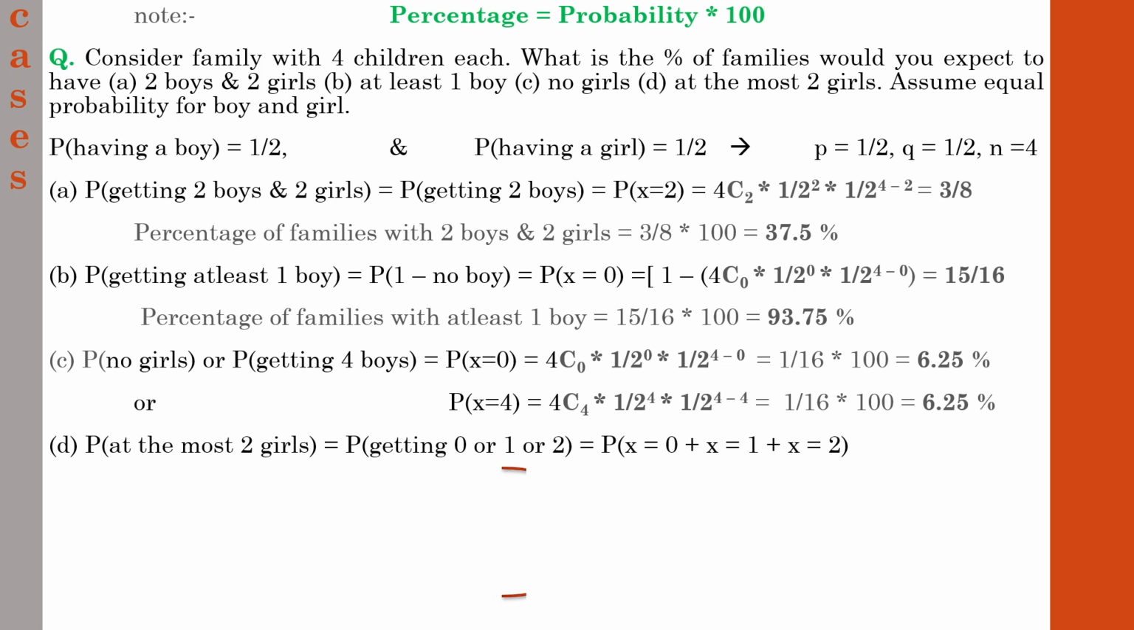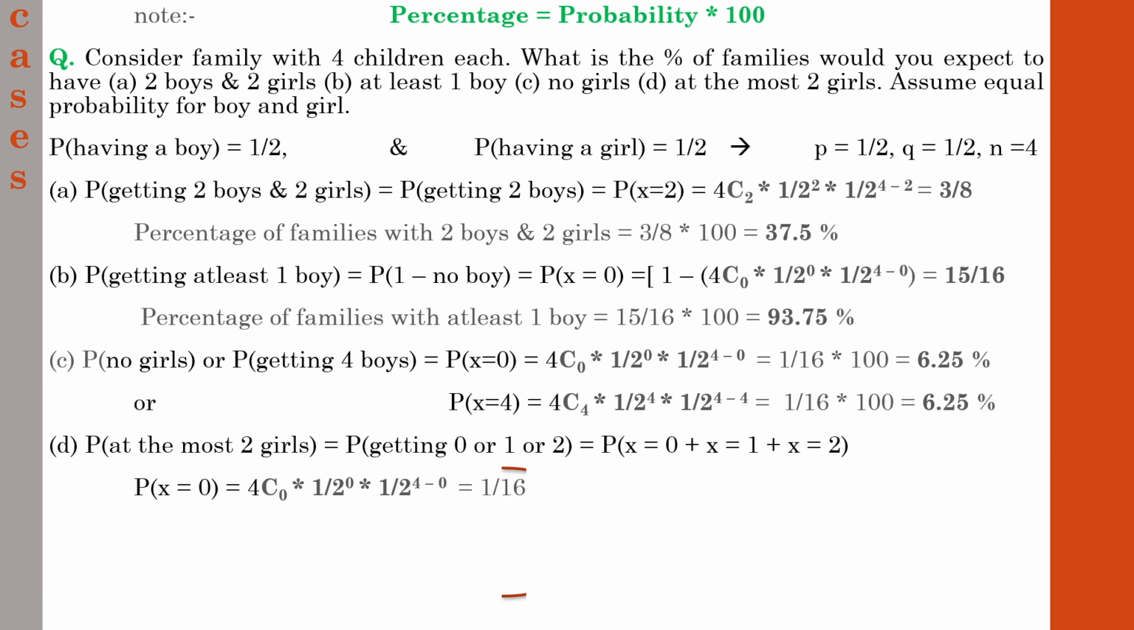So how are we going to find it? First one, the probability of getting no girl child at all. So x equal to 0. I think we have found the same situation, x equal to 0, when there were no girls. So we have already found that it is 1 by 16. So let it be 1 by 16.